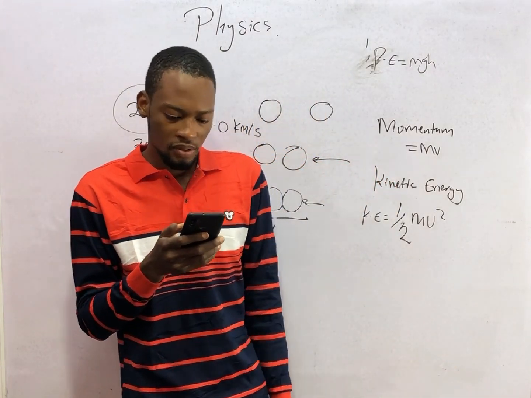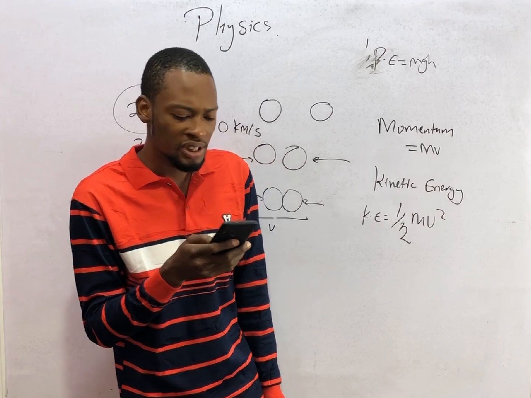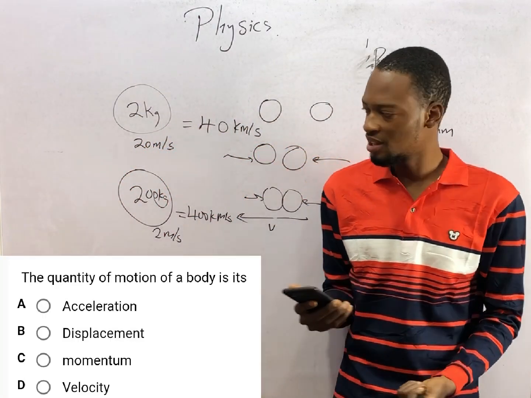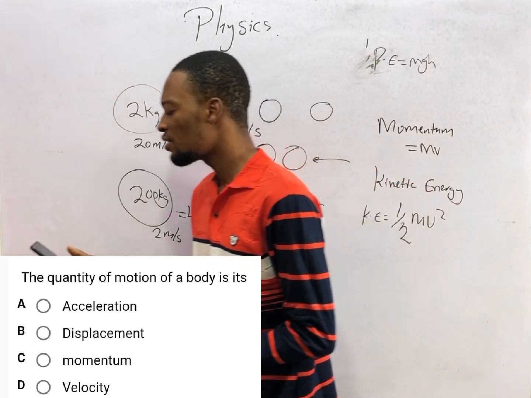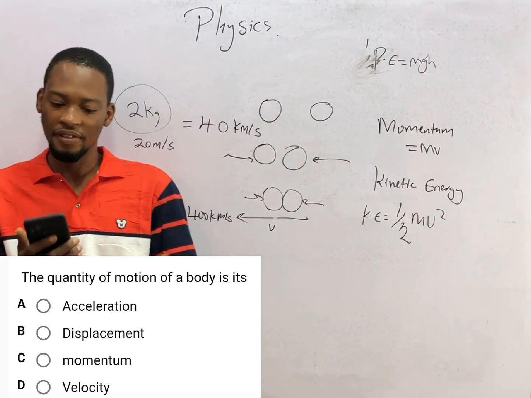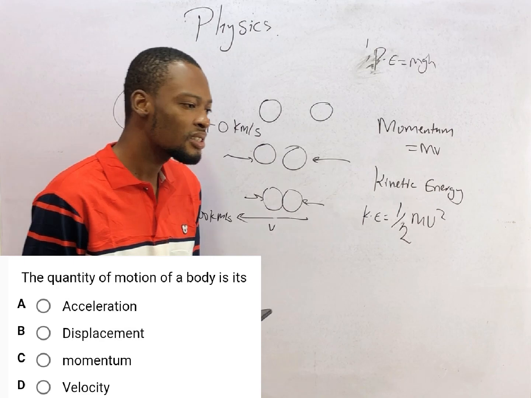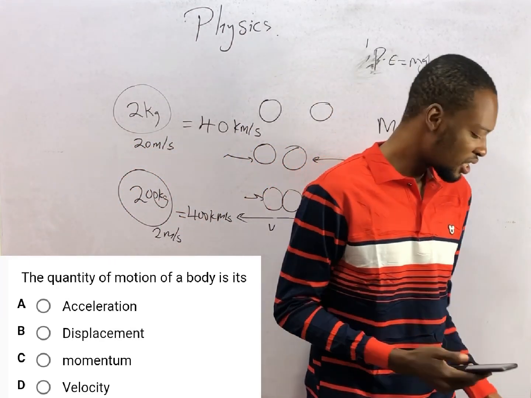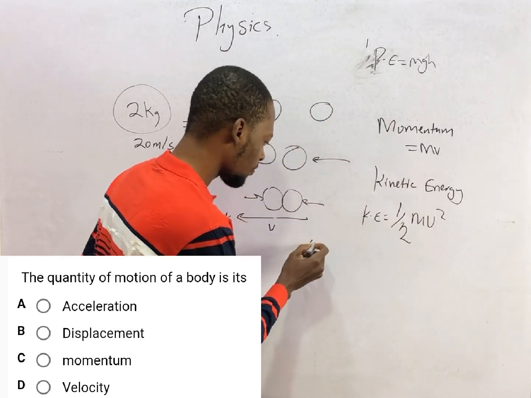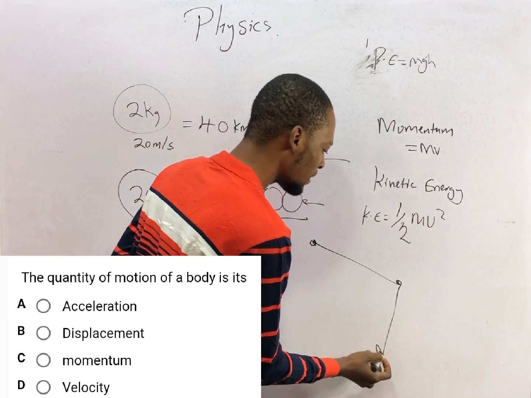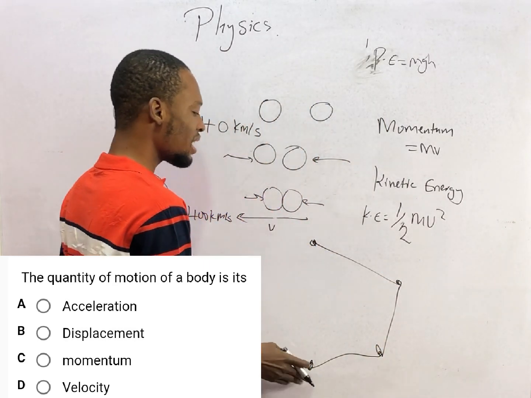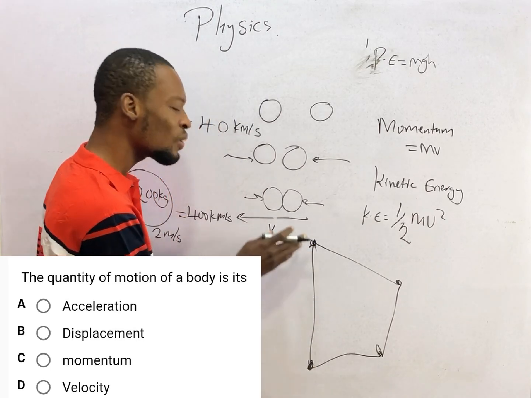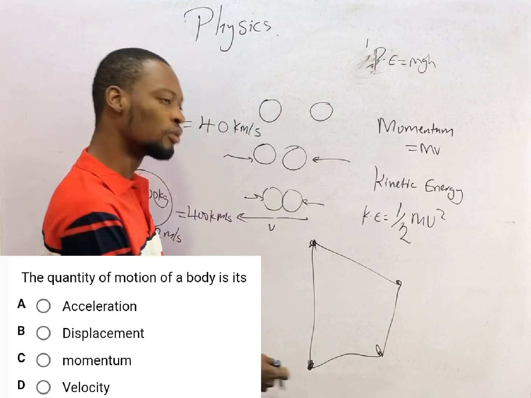The next question says, the quantity of motion of a body is dash. Is it acceleration? Acceleration is simply the change in velocity of a body with time. Is it displacement? Displacement is simply distance covered in a specified direction. If I am here, I move to this place, I move to this place, I move to this place. Since I am here now, my displacement is simply from here to here, where I started and where I am now.